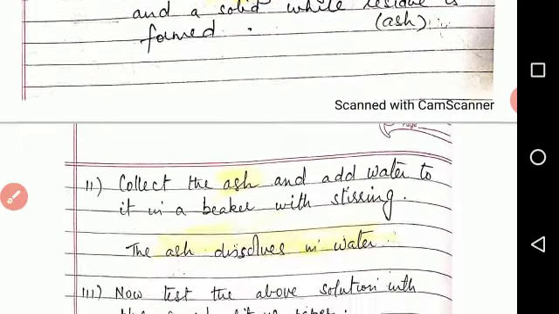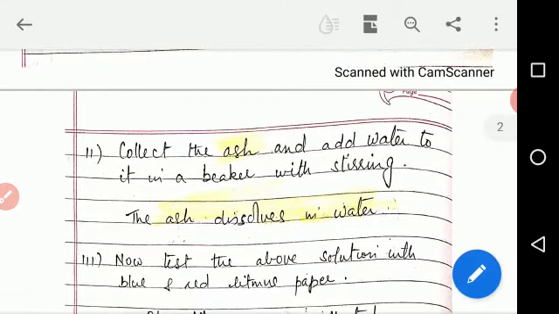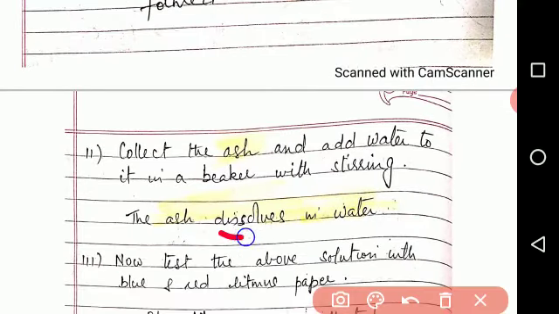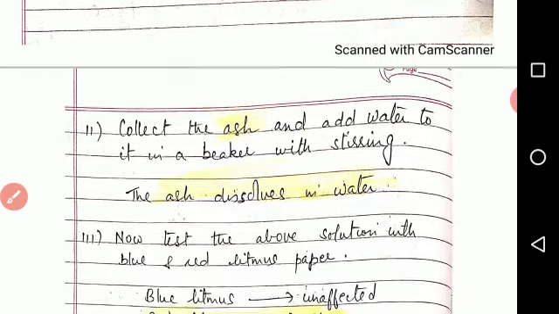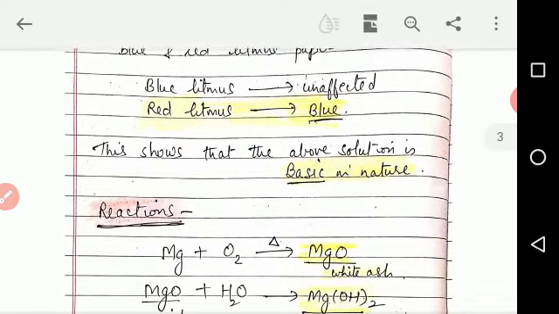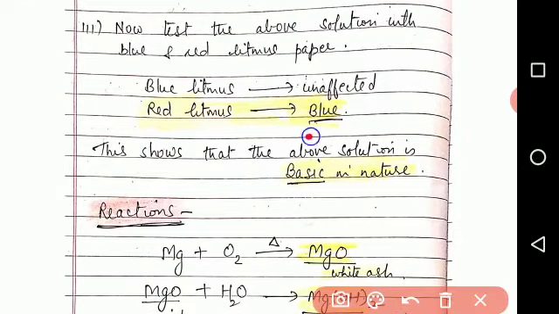Now, what is this ash? Collect this ash and add water to it in a beaker with stirring. The ash dissolves in water. Now, test the above solution with blue and red litmus paper. We see that blue litmus paper remains unaffected and red litmus paper becomes blue. So what does this show? This shows that the above solution is basic in nature because bases change red litmus into blue.